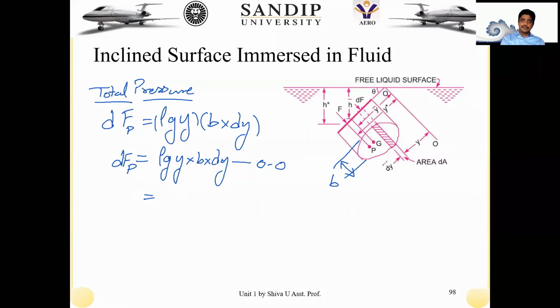So let me take it further. If my interest is the total pressure force acting on this, but I am calculating for the surface OO, and I am supposed to calculate it for the free surface, I have to refer it from the free surface location. So the y has to be equated to h. I need to find out what y is equivalent to in terms of h.